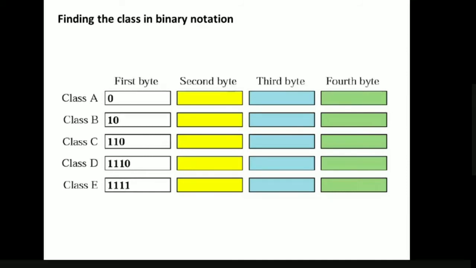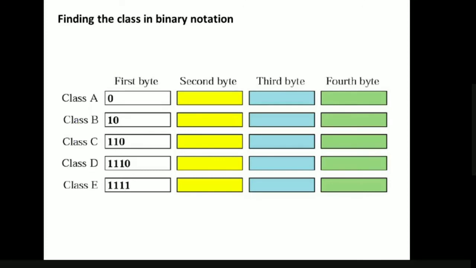In order to identify the class to which the given IP address belongs, first of all we have to look only at the first byte.